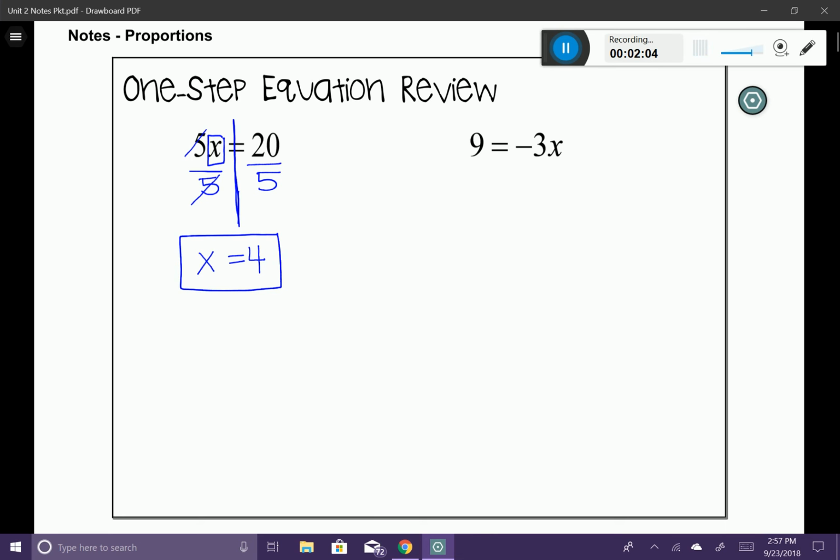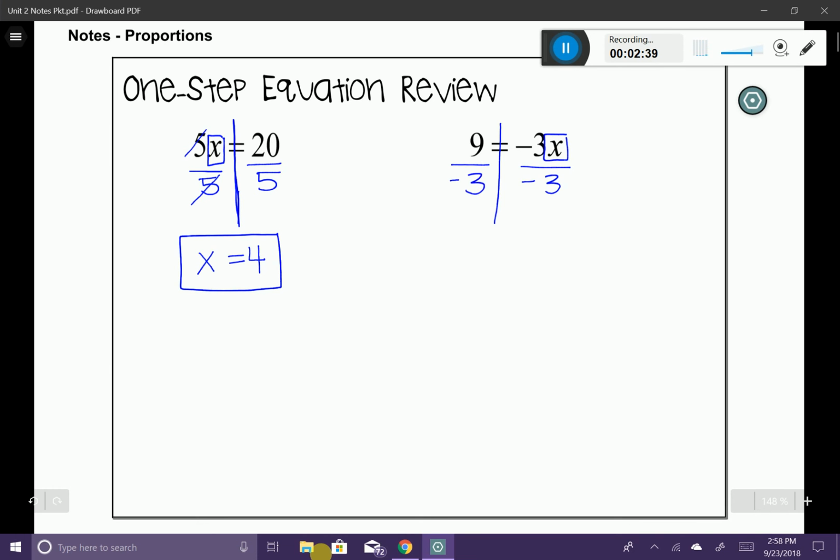Let's look at another one. You can see this time that the variable is on the right-hand side of the equal sign. That's okay. I'm going to show you what to do at the very end. So again, we're trying to solve for the variable, so I'm going to put a little box around it, and you can see that the variable x is being multiplied by -3. To get rid of the -3, or to balance the equation, I have to divide by -3. So I'm just going to put a little line down my equal sign, and I'm going to go ahead and divide the right-hand side by -3. Whatever I do to one side, I also have to do to the other.